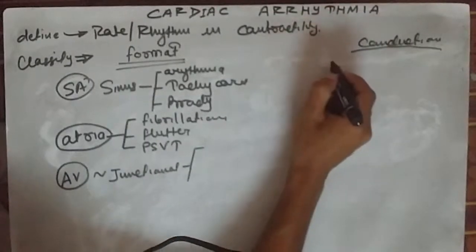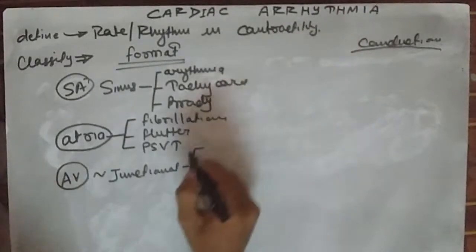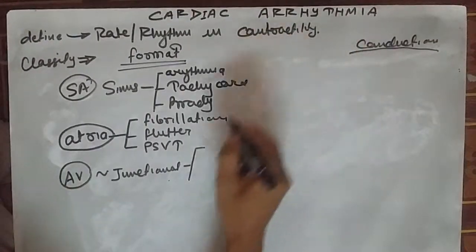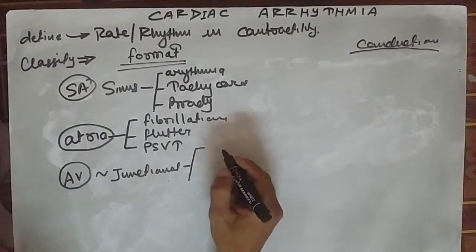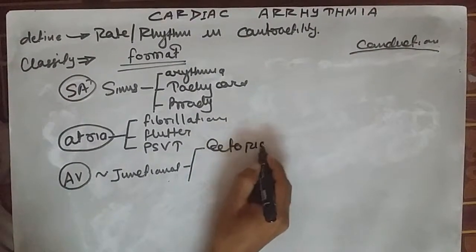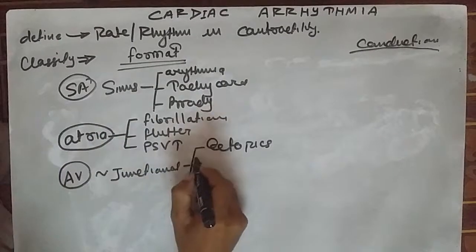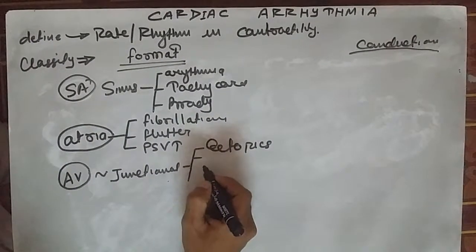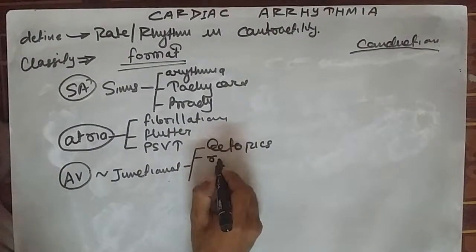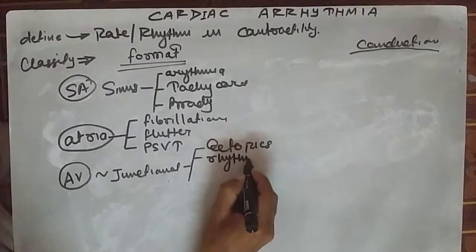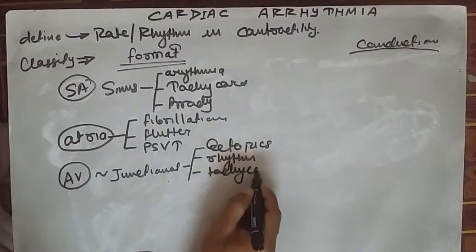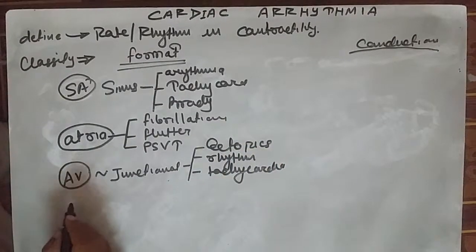Usually the SA node is called the pacemaker of the heart, and if the impulse formation always starts from the SA node, the impulse formation at any other site is called ectopic. So junctional means the AV node is acting as the pacemaker of the heart, and that will be called junctional ectopic, junctional rhythm. It can be junctional tachycardia. So in this way we divided.